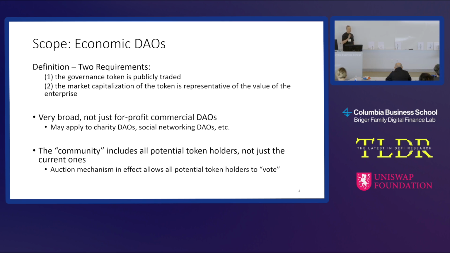What is this method going to apply to? Well, this auction is going to depend on the market value of the token. So this is only going to work well for what I call economic DAOs, where the governance token is publicly traded. The market capitalization of the token, in some sense, represents the value of the project. This is kind of obvious for things like Maker, where if they do better in the system, the Maker governance tokens are more valuable. That's like a commercial project, but it's wider. Like a charity DAO or a social networking DAO.